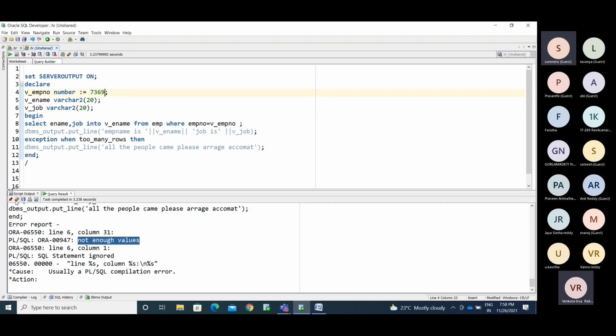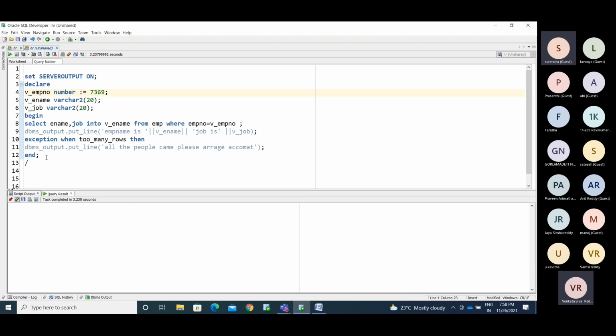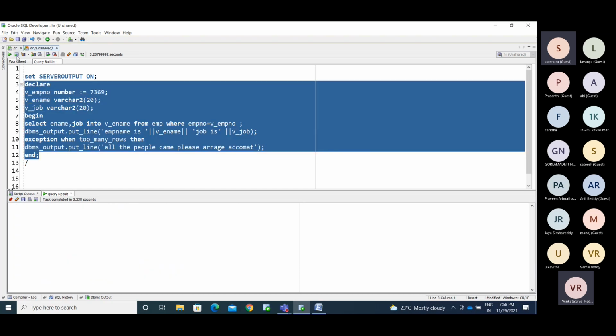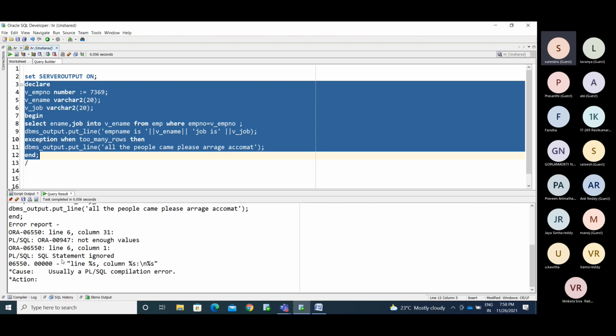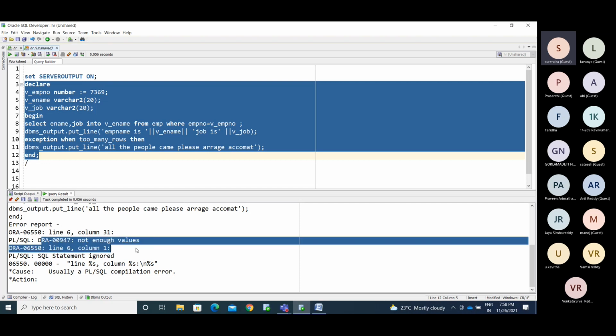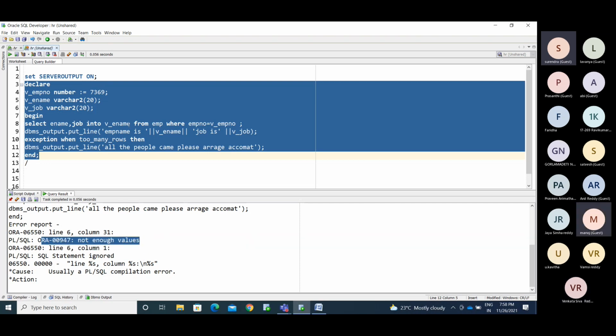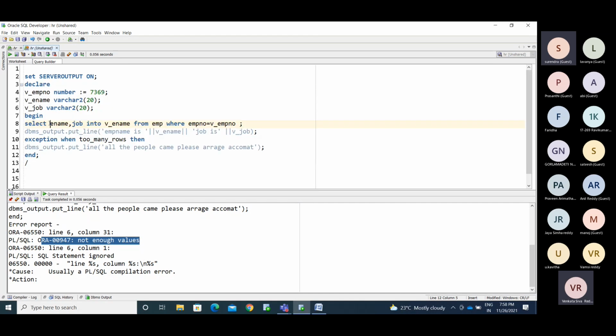So you are getting the not enough values error. Now I'm running this code. See, not enough values. You are fetching from SQL to PL/SQL with two variables, so you need to put that in two values, but you declared only one.